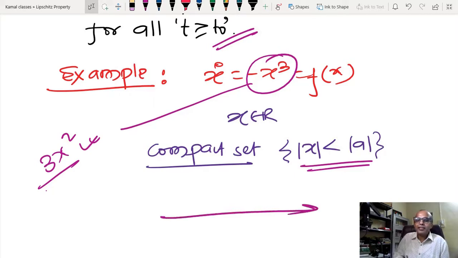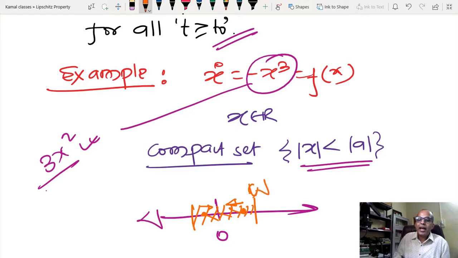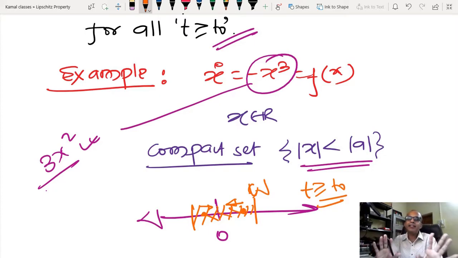Now, since I have a one dimensional system, and if I have this set, whatever set I have constructed, you can see that if my initial condition is here, the rate of change is negative, so I can move in this direction. If my initial condition is here, the rate of change is positive, so I can move here. It means that I am not going to leave this set. So this set is compact, and if you start inside this, you are going to remain inside this, and due to that reason, for all t greater than or equal to t0, a solution exists, and that is also unique.